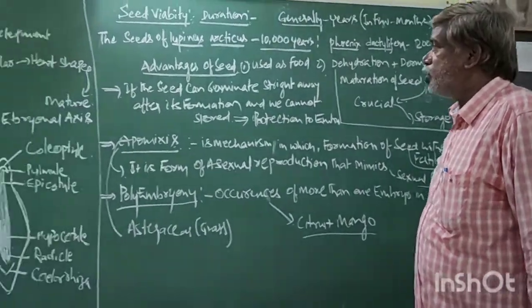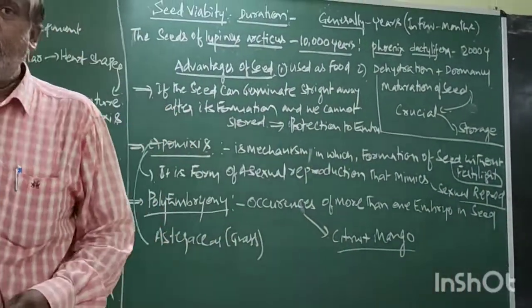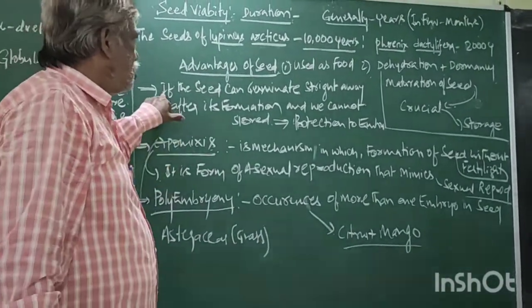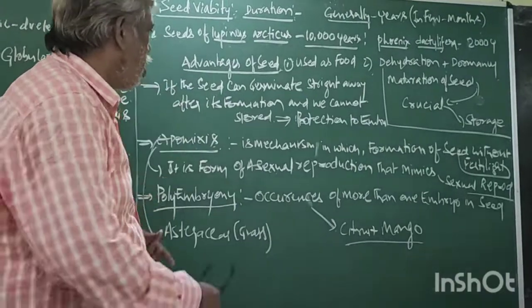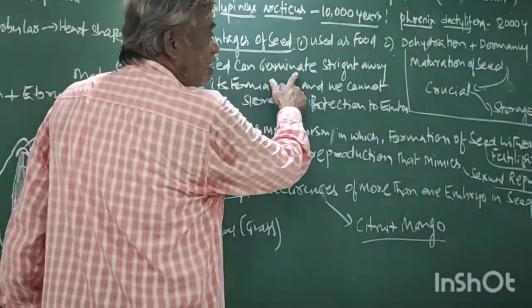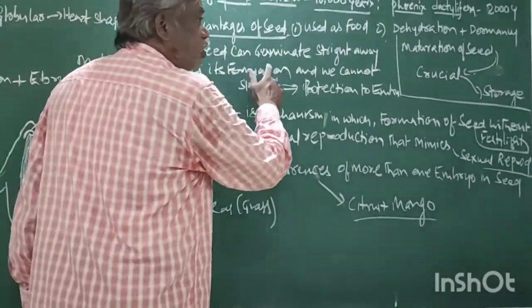Now, come to the advantages of seeds. What is the advantage of the seeds to the plant and the human? Just focus here. Suppose the seed can germinate straight away after its formation.